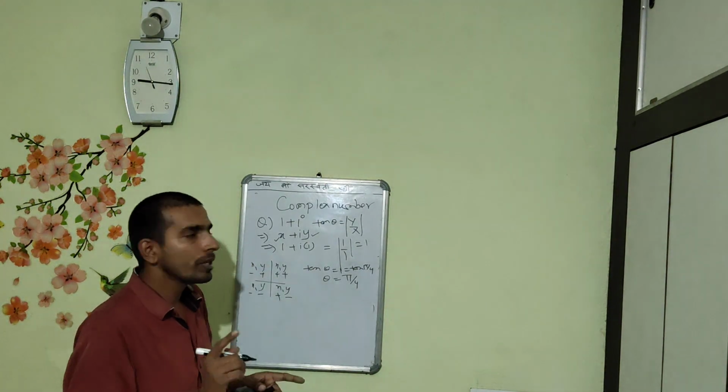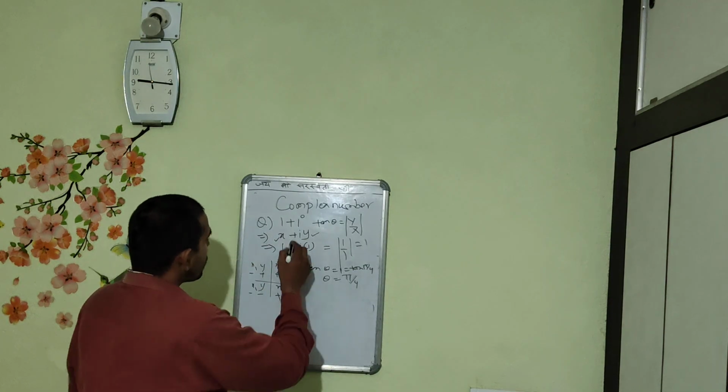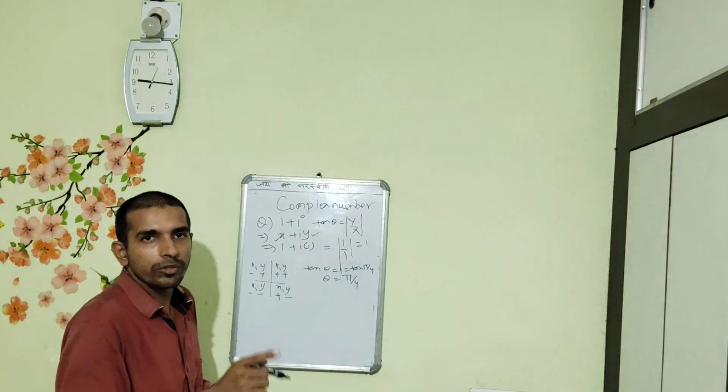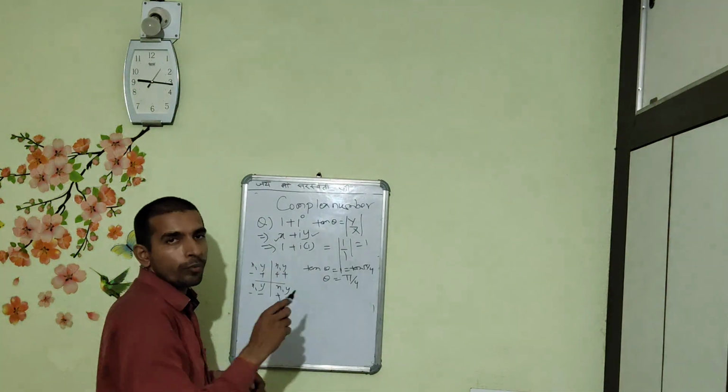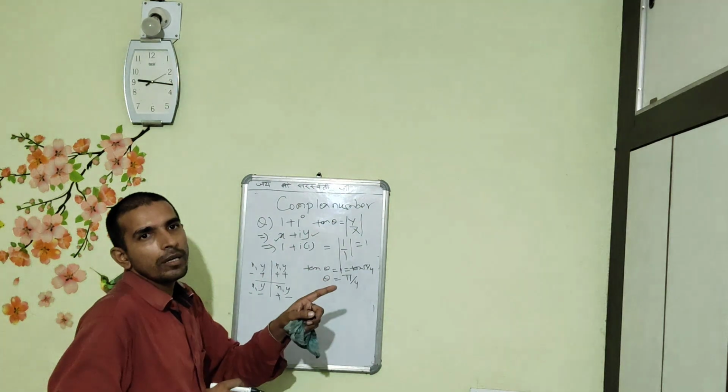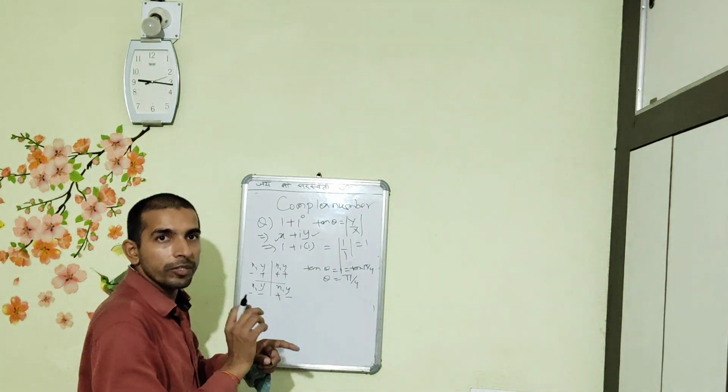According to this diagram, both the entities are positive, so the number lies in the first quadrant, and whatever theta we get will be the basic principal angle.